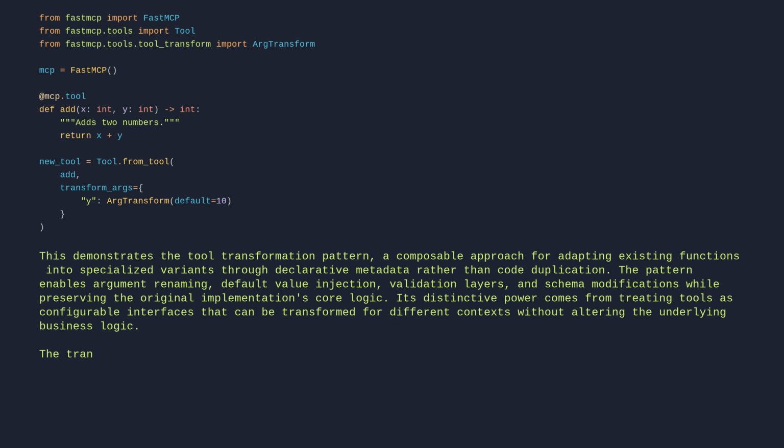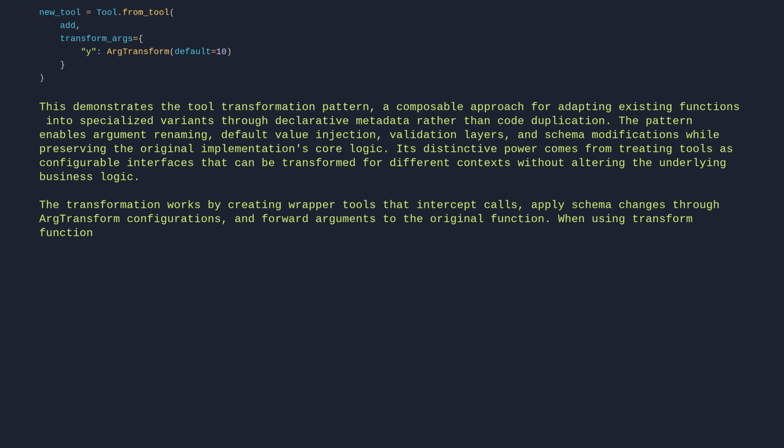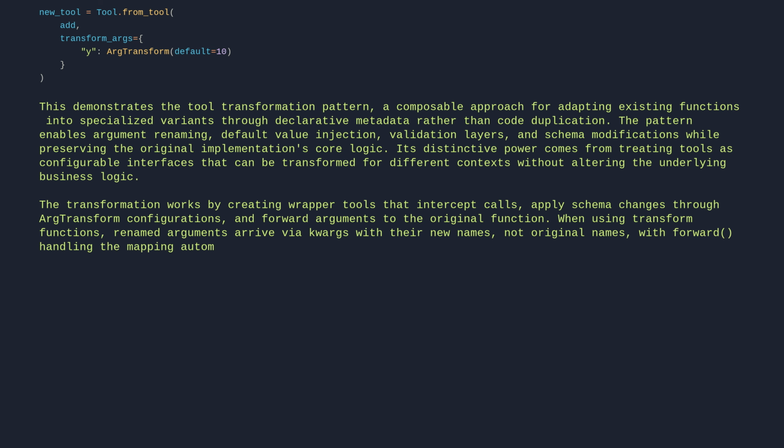The transformation works by creating wrapper tools that intercept calls, apply schema changes through ArgTransform configurations, and forward arguments to the original function. When using transform functions, renamed arguments arrive via kwargs with their new names, not original names, with forward handling the mapping automatically while forward_raw bypasses transformations for direct access.